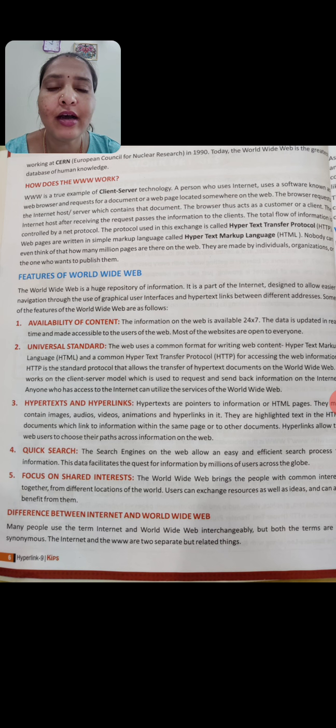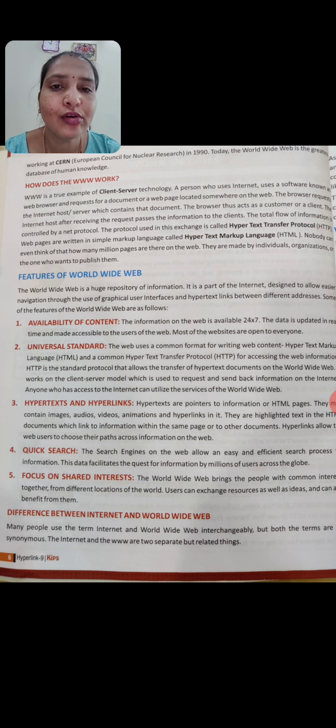For example, an engineer can search for information related to his subject through Google, and a doctor can search for information related to the medical field. Likewise, in different fields, people can access their field's information on Google.